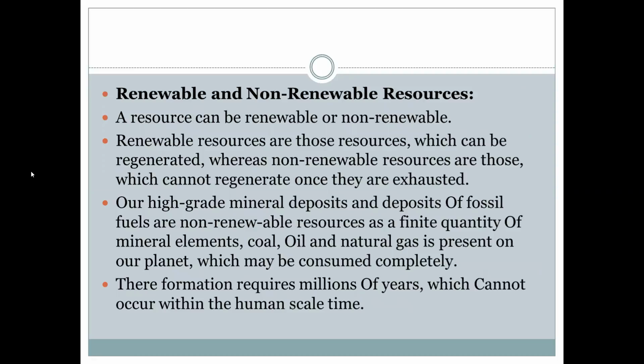The non-renewable resources include high-grade mineral deposits, then chemicals, salts, deposits of the fossil fuels. These are the non-renewable resources.